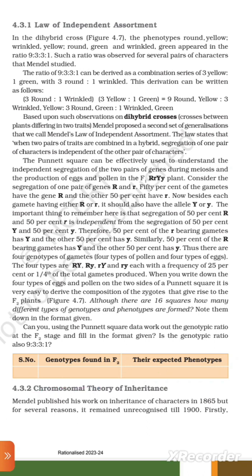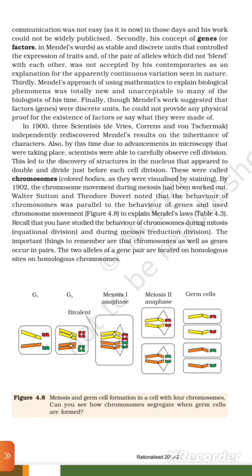4.3.2 Chromosomal theory of inheritance. Mendel published his work on inheritance of characters in 1865, but for several reasons it remained unrecognized till 1900. Communication was not easy as it is now. These days his work could not be widely published.